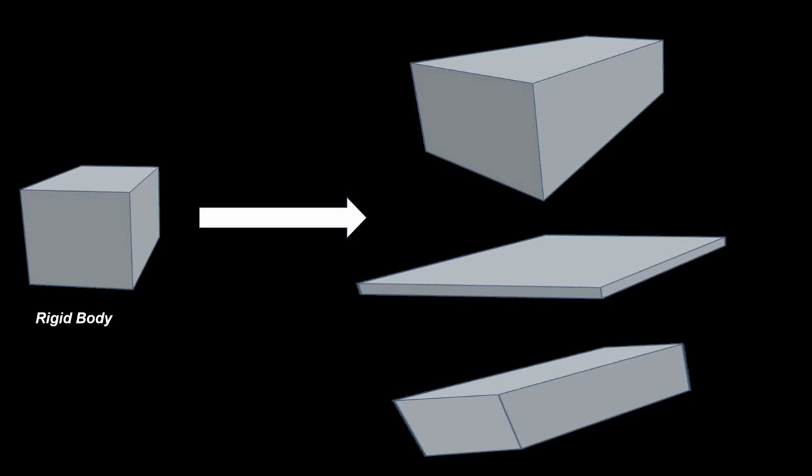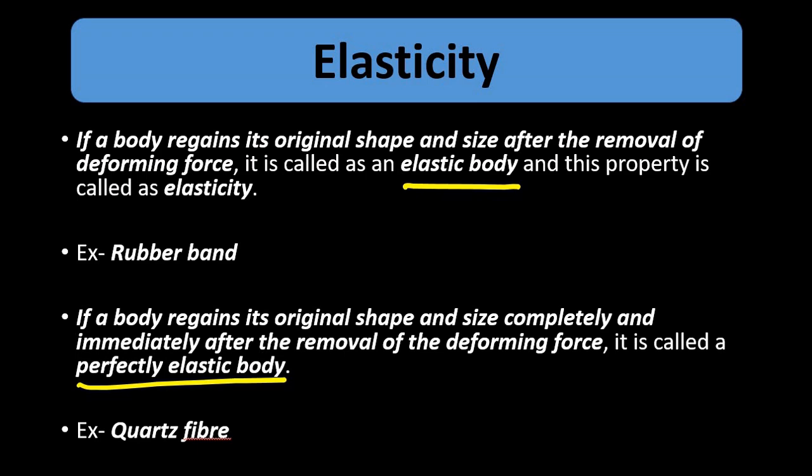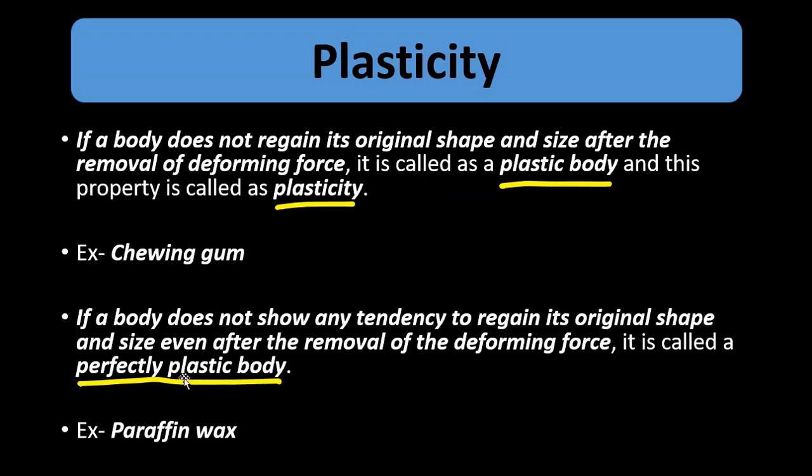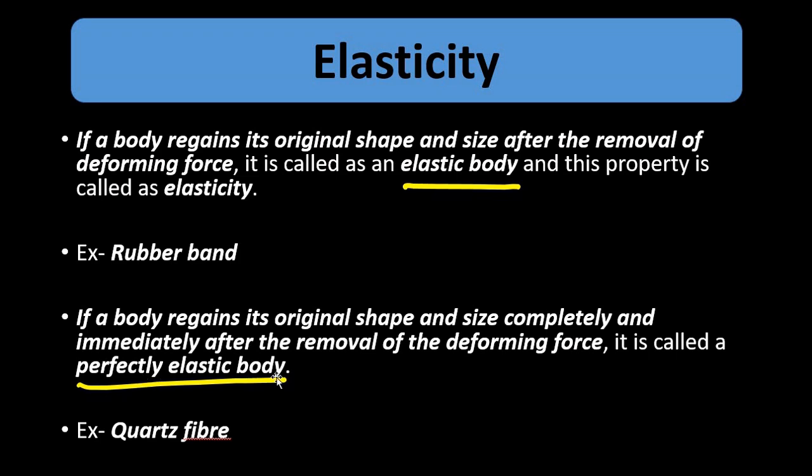Again, the nature of deformation can either be absolute 100%, or it can be to a certain extent, let's say 50, 60, 70%. If the deformation is 100%, it is perfectly plastic. If the deformation is 0%, it is a perfectly elastic body.